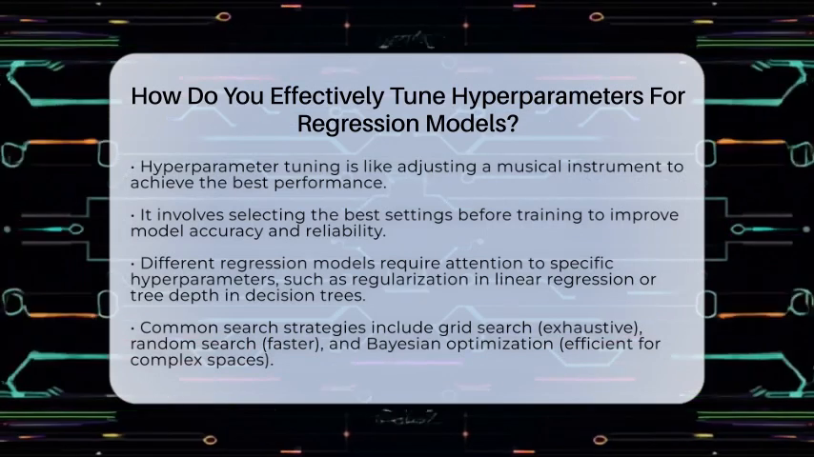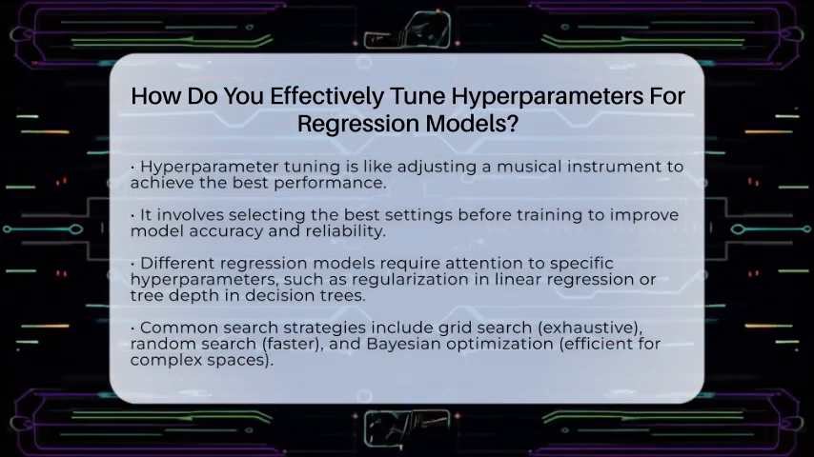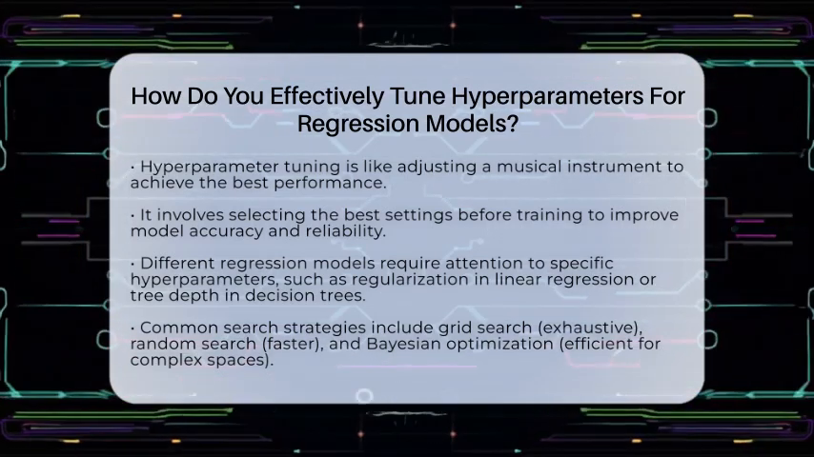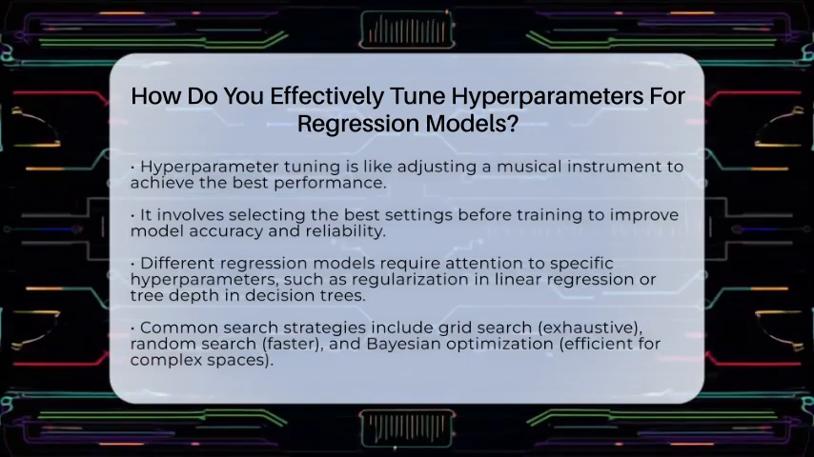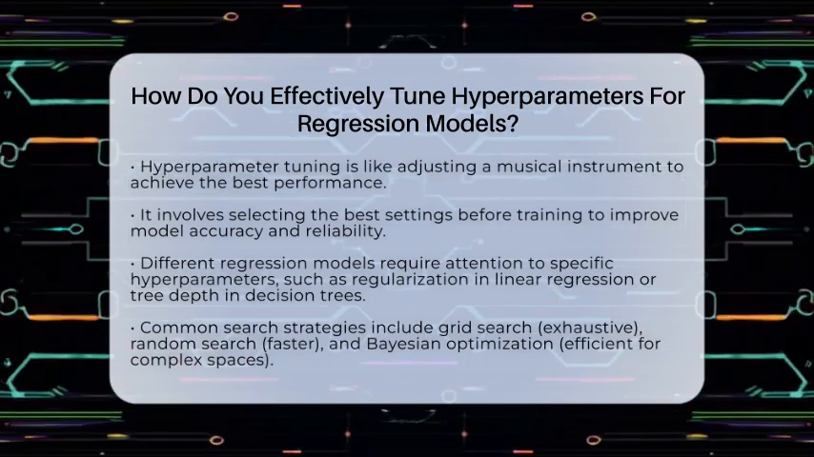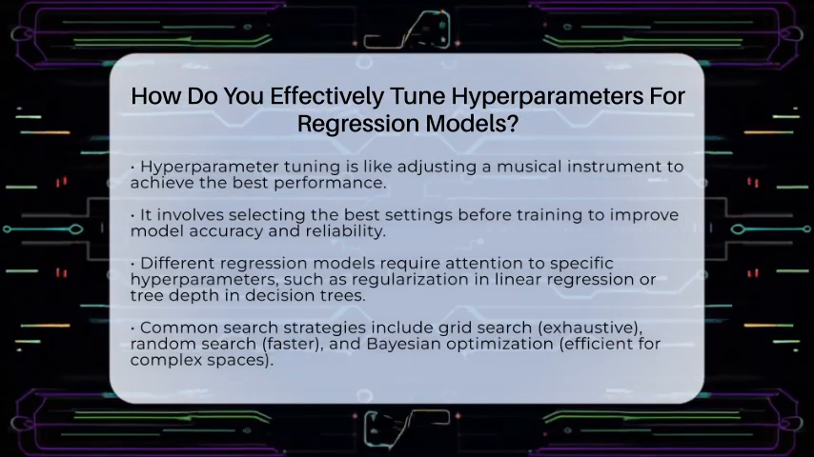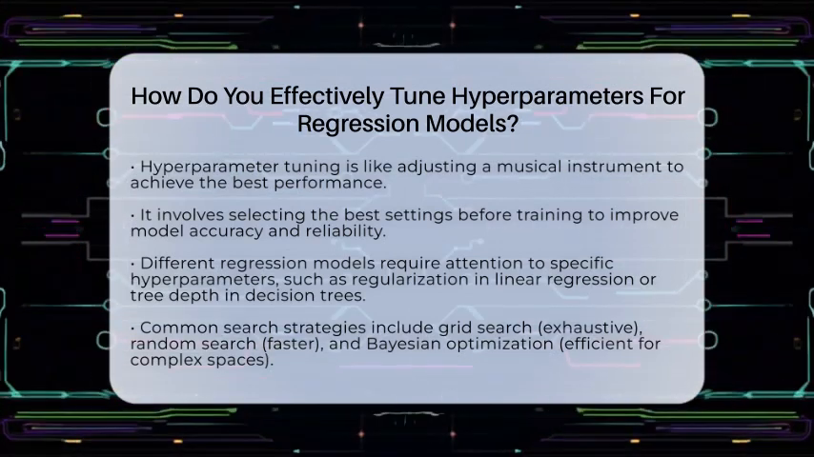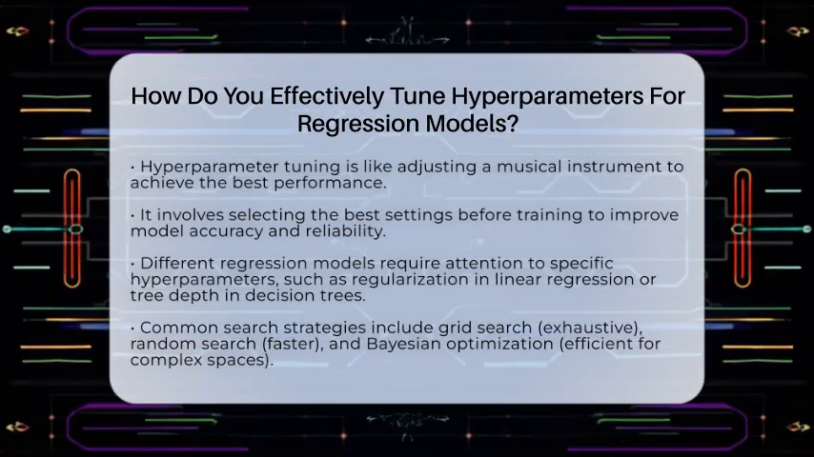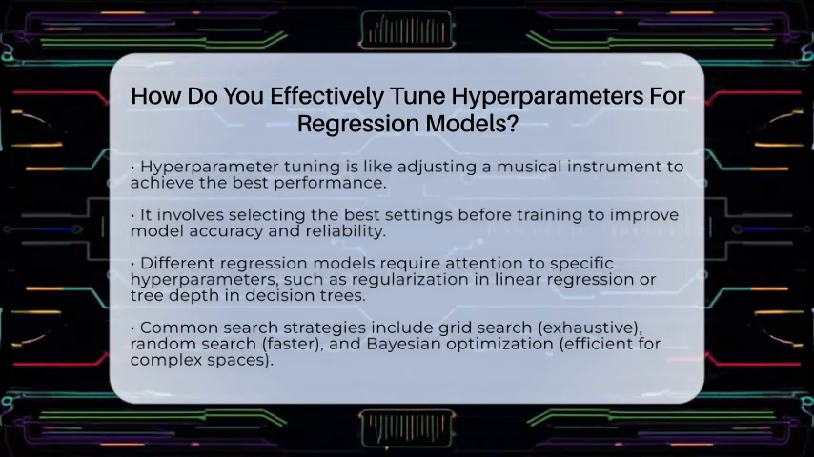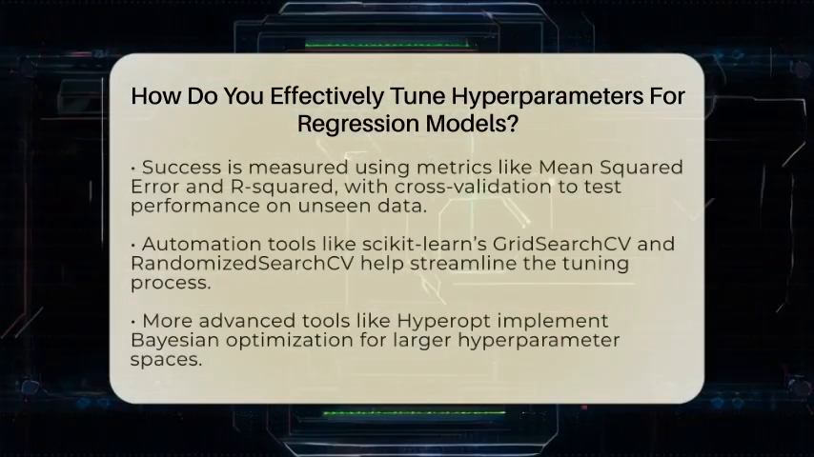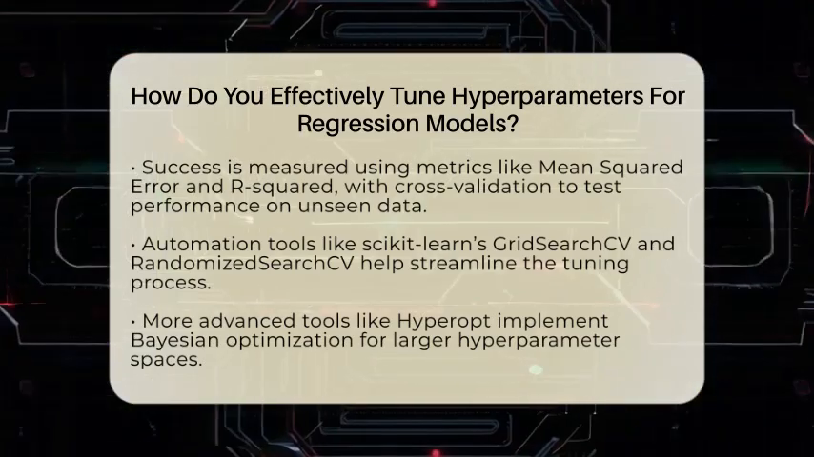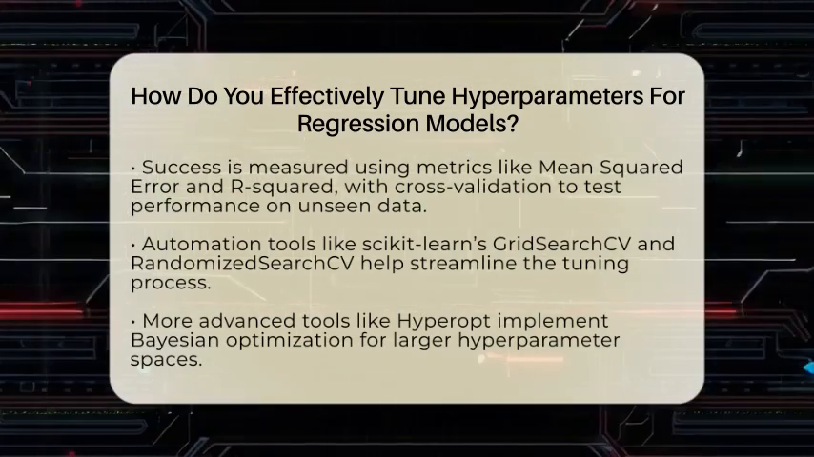First, you need to understand which hyperparameters matter most for your regression model. For example, in linear regression, you might focus on regularization parameters to prevent overfitting. In decision tree regression, tree depth and minimum samples per leaf are key. For support vector regression, kernel type and regularization strength are important. Knowing what influences your model helps you focus your tuning efforts.